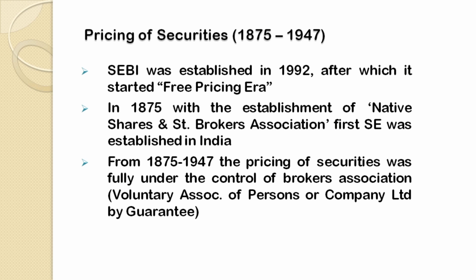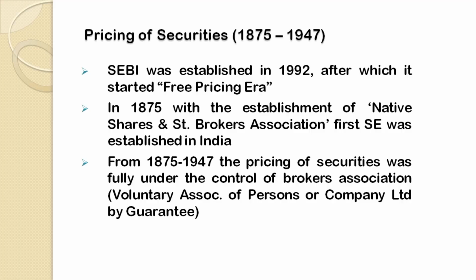Now, prior to 1947, there were basically two important categories of stock markets. Point number one, voluntary association of persons. There were a large number of stock markets in our country which were a kind of voluntary association of persons. For example, Bombay Stock Exchange comes under voluntary association of persons. Now, the second type of stock markets were those where the company is limited by guarantee. For example, Hyderabad Stock Exchange, which was established in 1942.